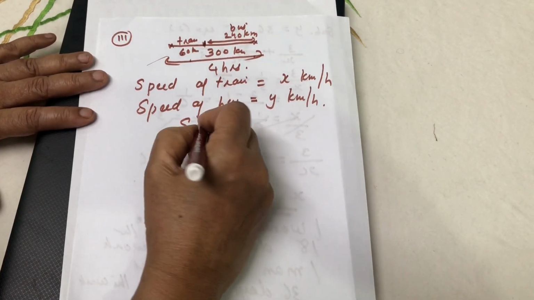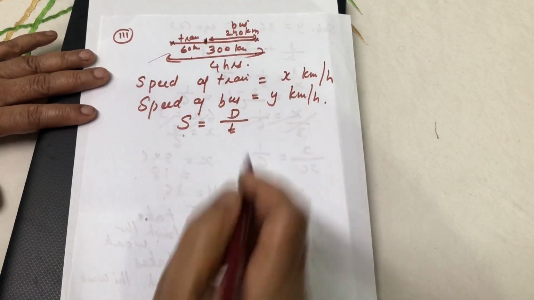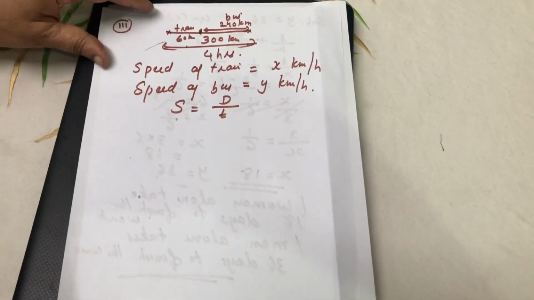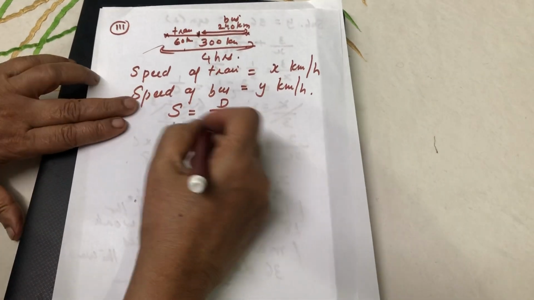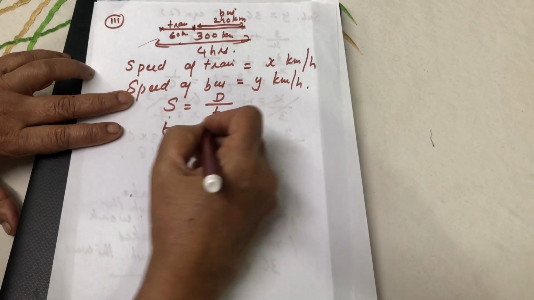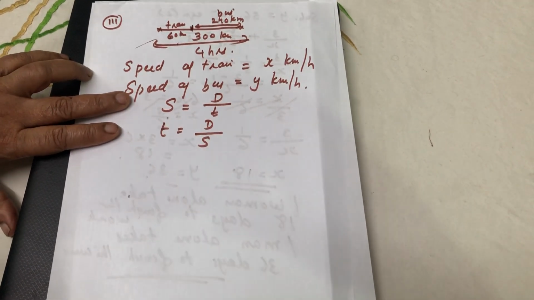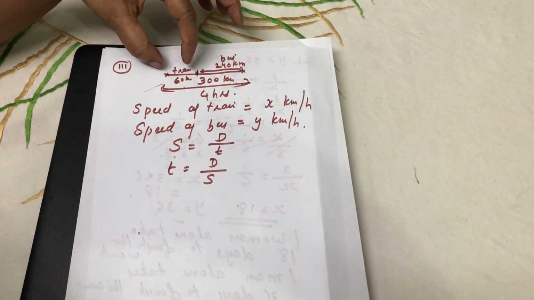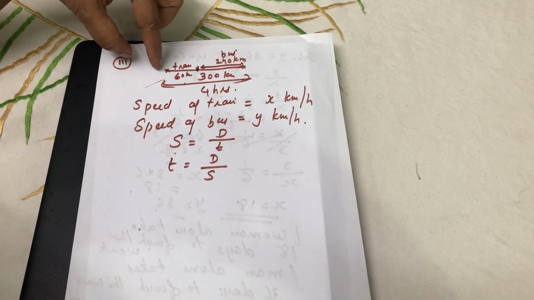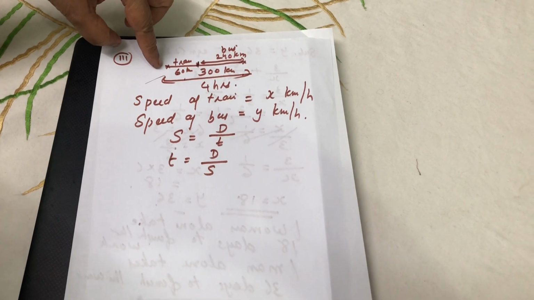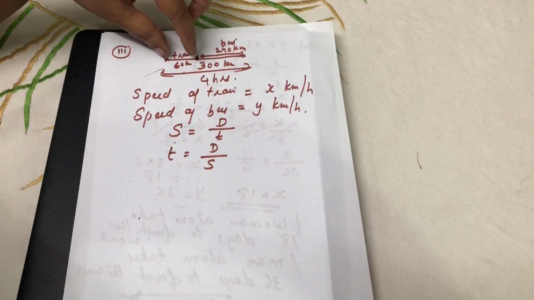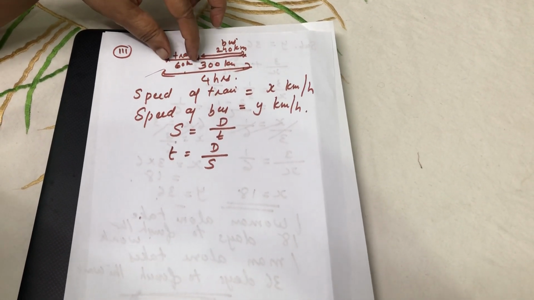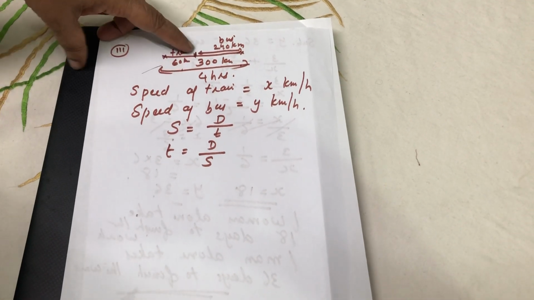You know speed is equal to distance by time, so time t is equal to d by s, distance by speed. So I am going to find out the time taken to travel 60 kilometer by train.